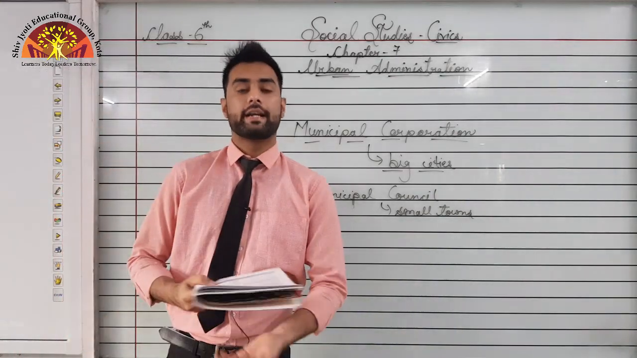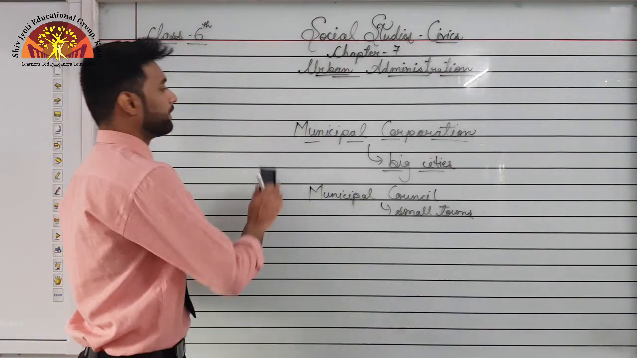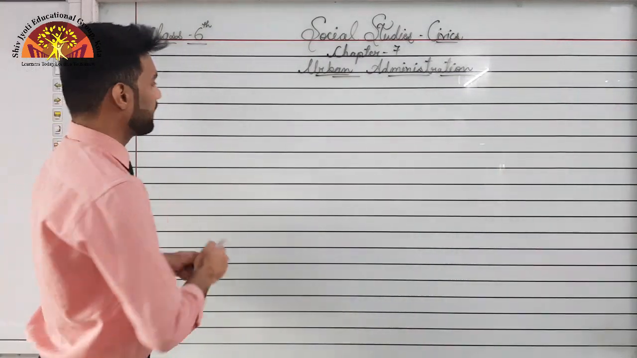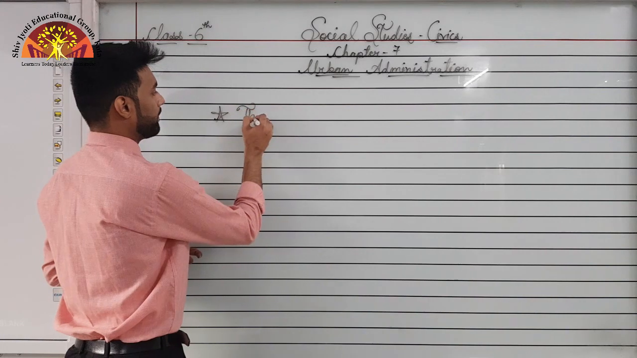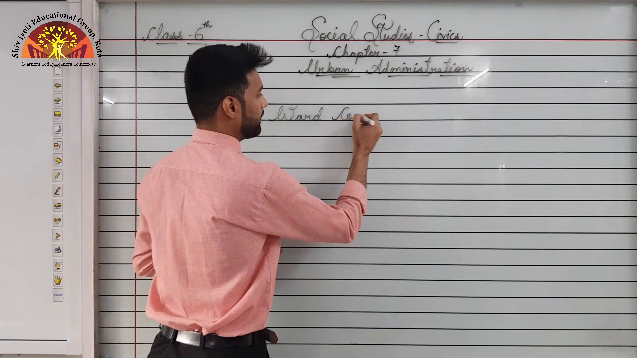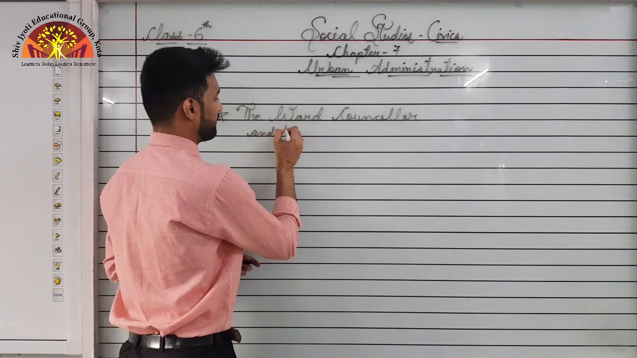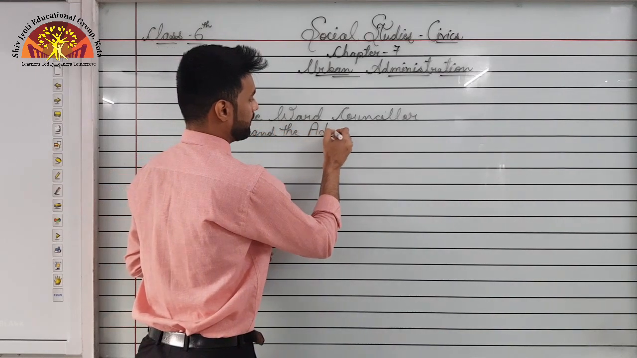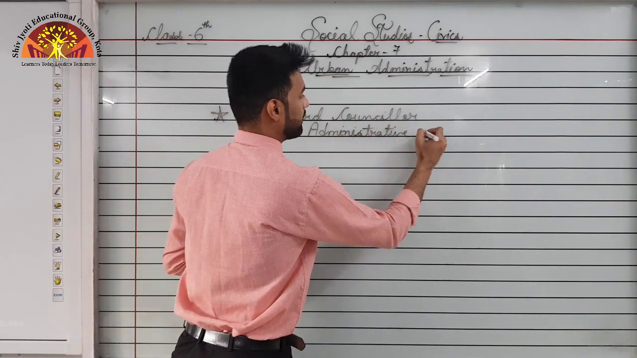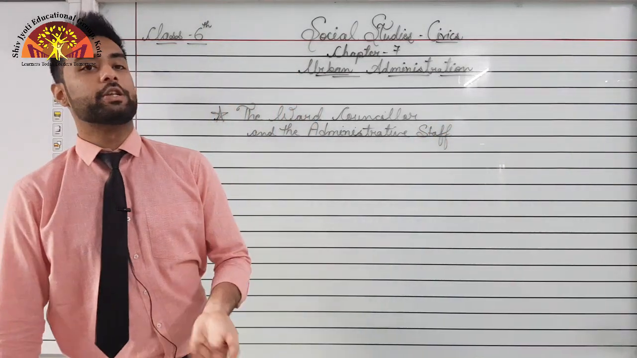Now, let us move on to our next topic, that is the ward councillor and the administrative staff. Now, we will learn about the different people who work in the municipal corporation. That is the ward councillor and the administrative staff. So let us see who else is involved in the municipal corporation.